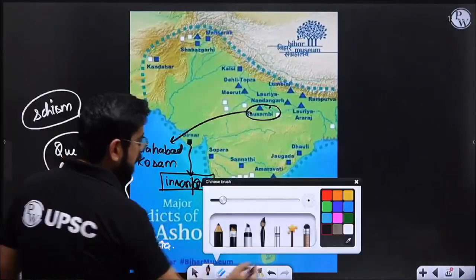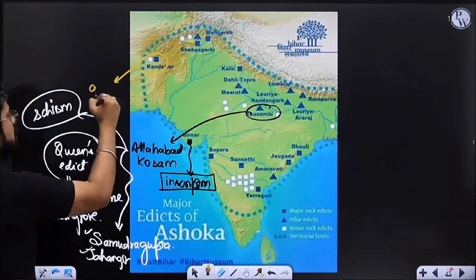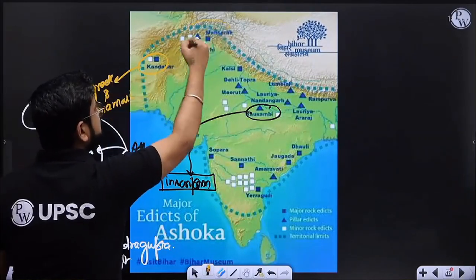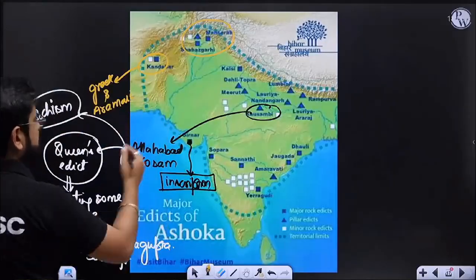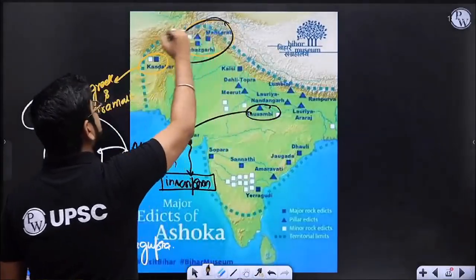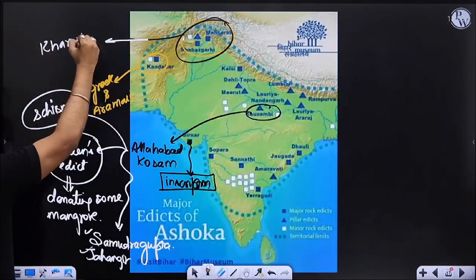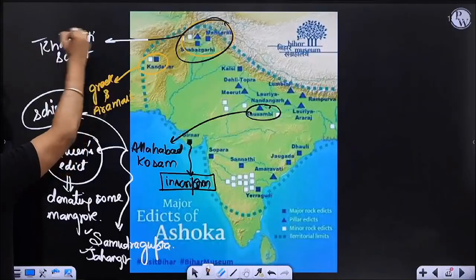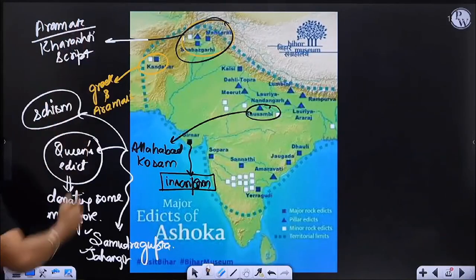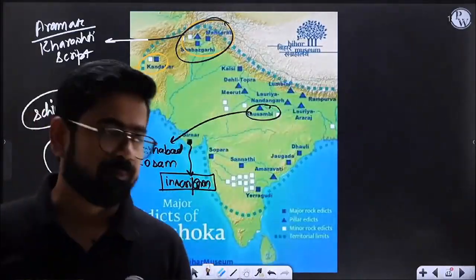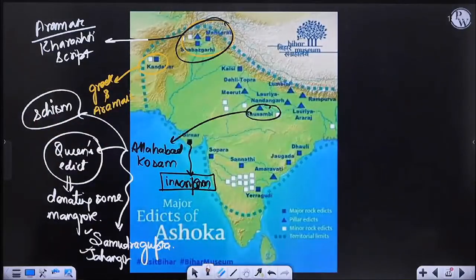Now, then again, Kandhar is known for Greek and Aramaic, both languages. So in this inscription, both the languages were used. Similarly, Manshera and Shahbazgarhi. Now you know what I'm going to write. Here you'll find the Kharoshthi script and Aramaic language. We know why: because for almost 200 years, this was part of the Achaemenid Empire. It would be great if you can make a rough diagram in your copy. It will be super helpful. Please note.